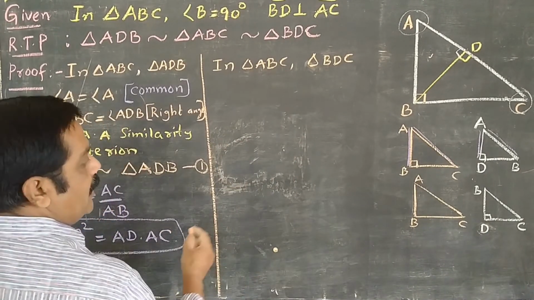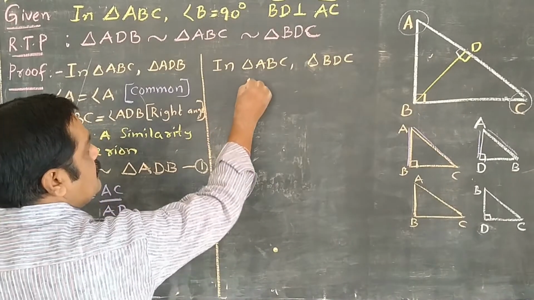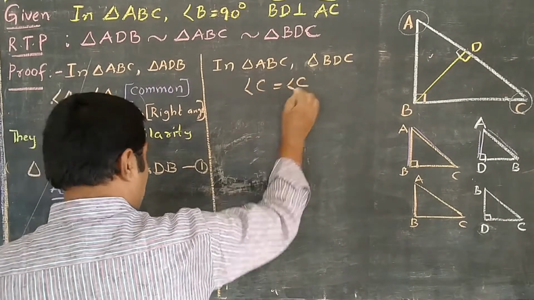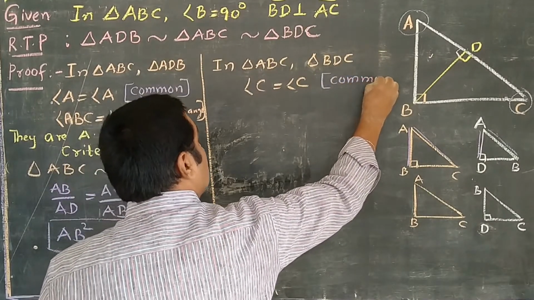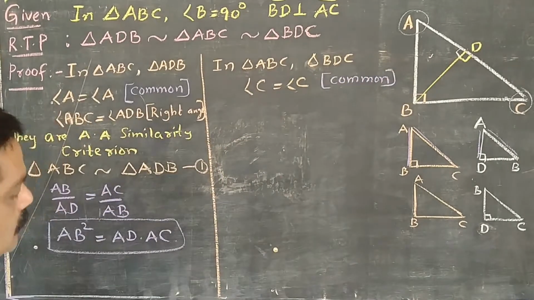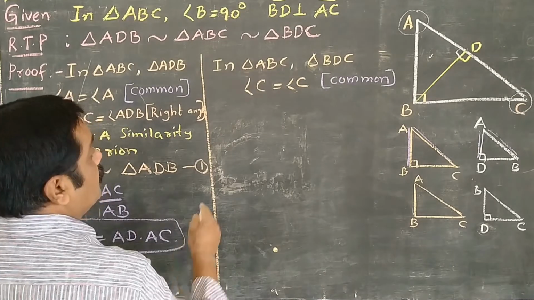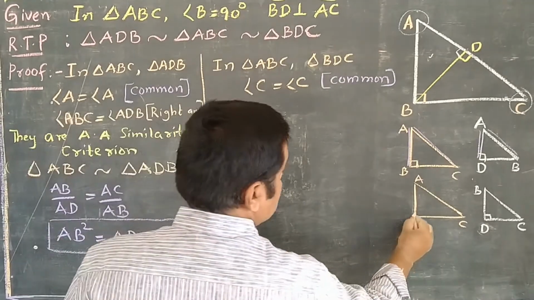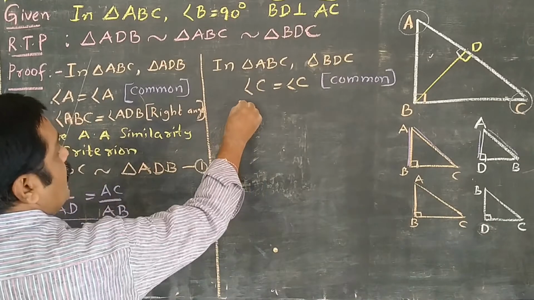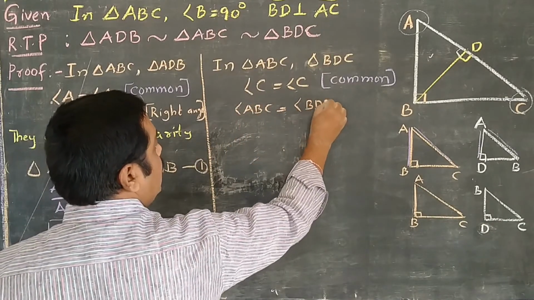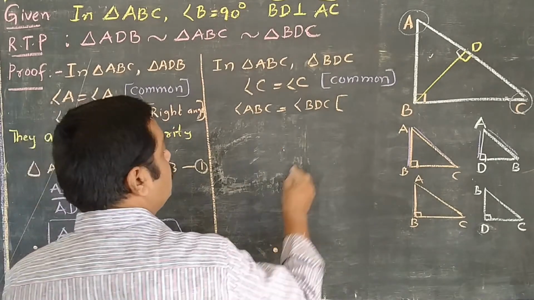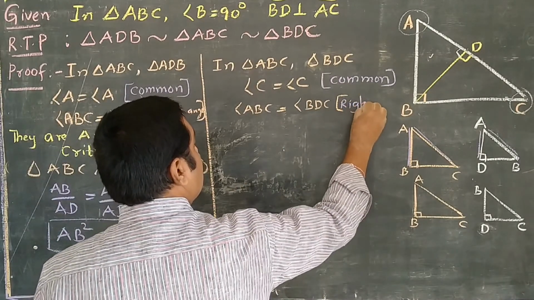Okay, now in these two triangles, first angle C is equal to angle C. Why sir? Why are these two equal? Because they are common angles. And one more, sir, here these two are right angles. In the triangles, angle ABC is equal to angle BDC. Why are these two equal? Because of the given information, right angles.